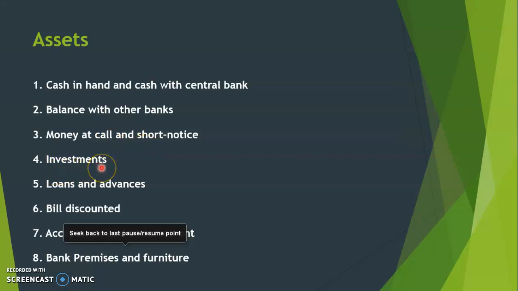Then investments. The bank will invest money in instruments like shares of companies, bonds of the government, etc. Sometimes some banks have their own business activities. All these investments are assets of the bank. Loans and advances. The bank provides loans and advances to its customers through different means. So all these loans and advances are assets of the bank because they will be repaid to the bank.